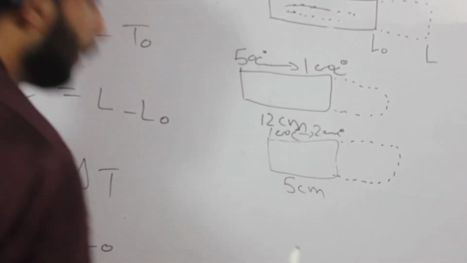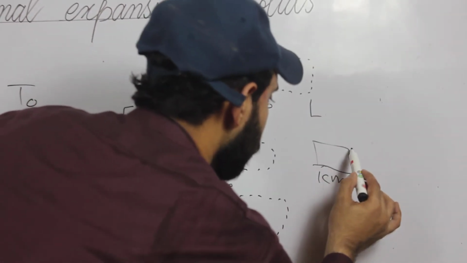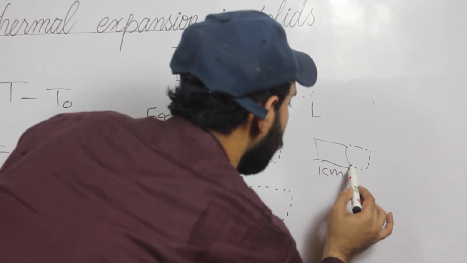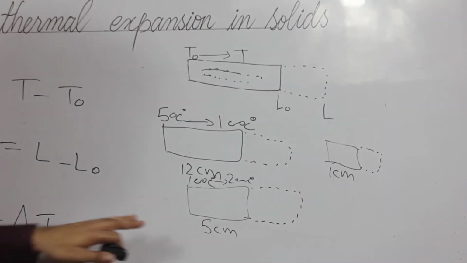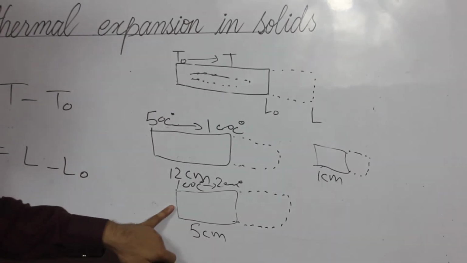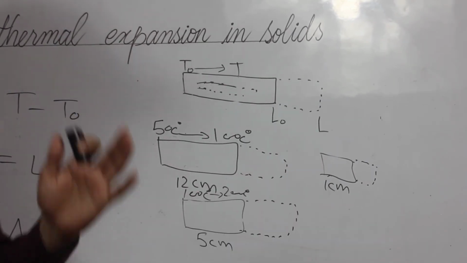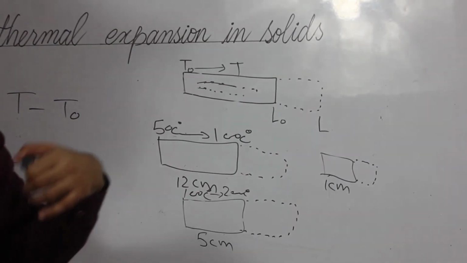On the other hand, if I have a bar that is only 1 centimeter long, and I increase its temperature, there is only a little bit of change in it. Actually, you can understand that if the length is greater, then the change is also greater. If the original length is small, then the change in length is also small.